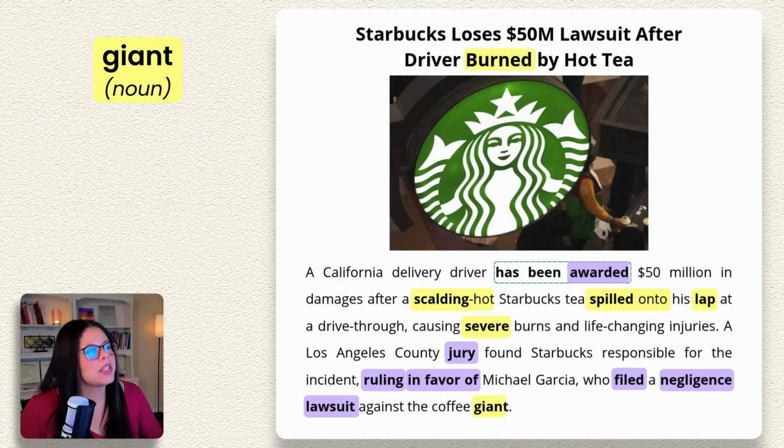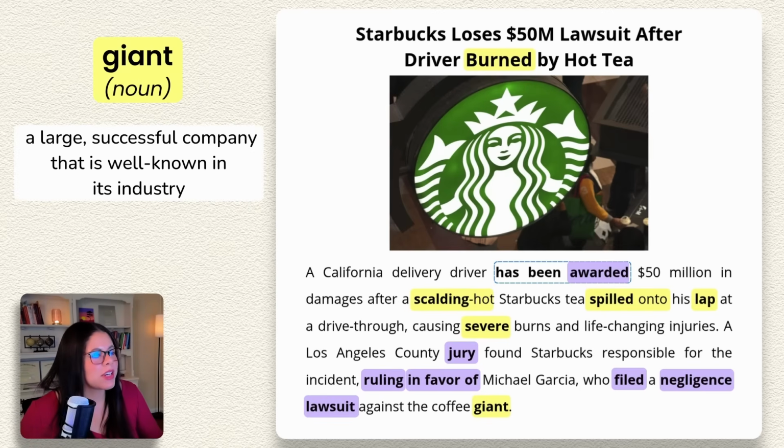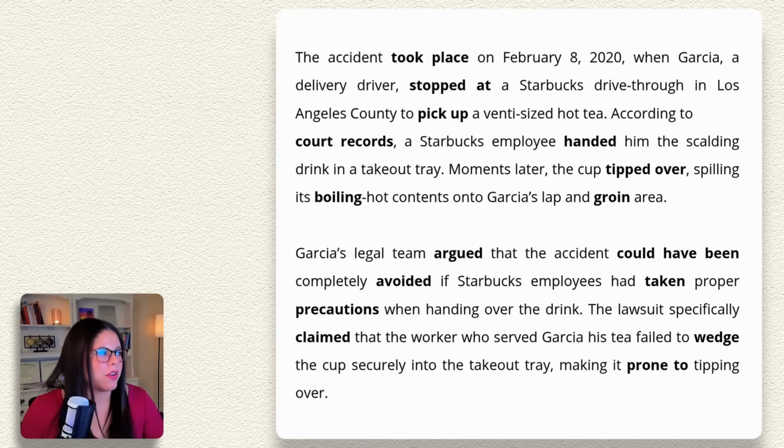So here we're using giant as a noun. In this context, a giant is a large, successful company that is well known in its industry. So Starbucks is a giant in the coffee industry. Okay, let's read the next paragraph.